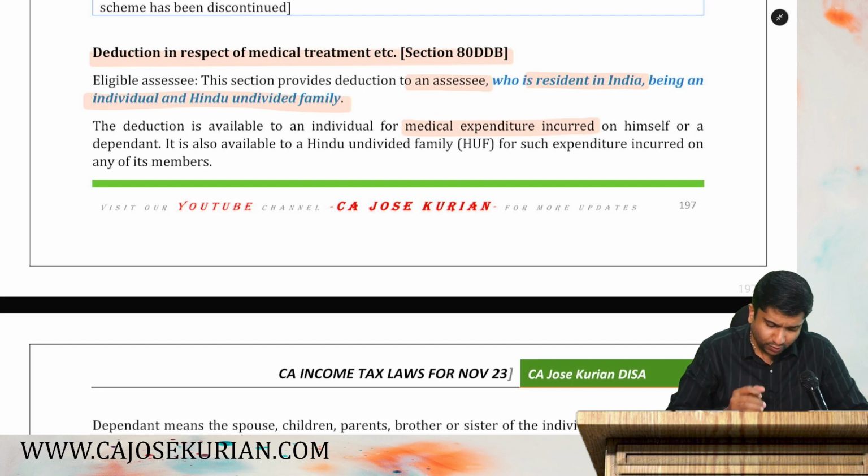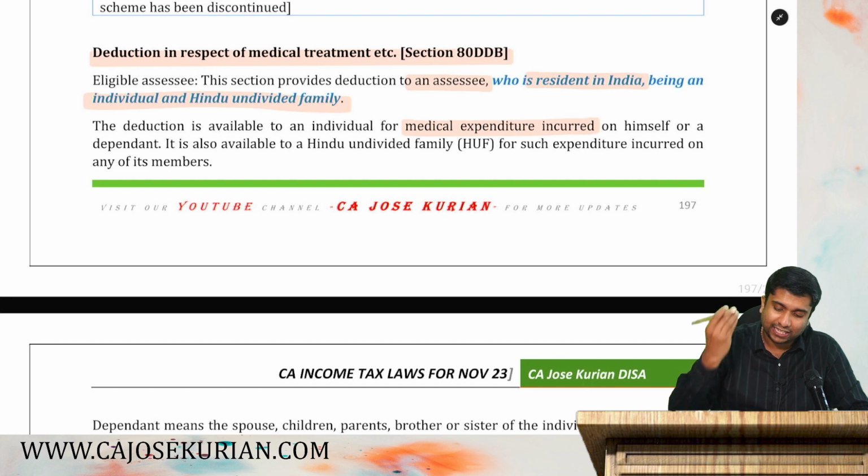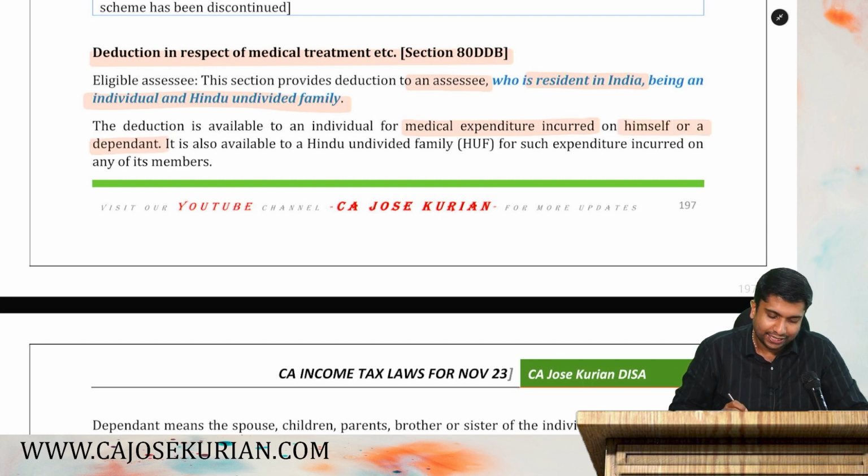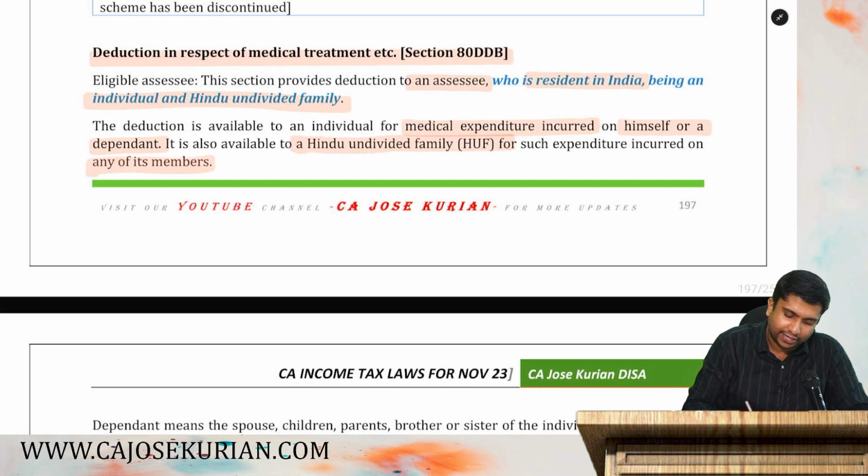Then what the department says is, the deduction is available to an individual for medical expenditure incurred either for yourself or for a dependent. It is also available to a Hindu undivided family for such expenditure incurred on its members.